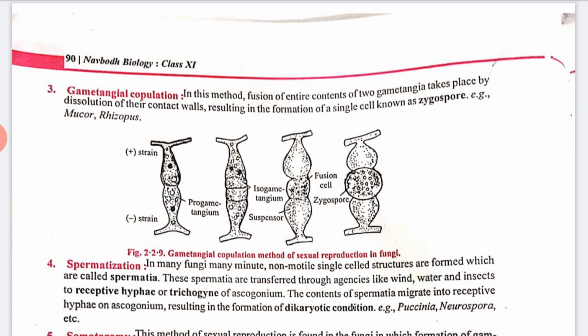Now next we have spermatization. In many fungi, many minute, non-motile single-celled structures are formed, which are called spermatia. These spermatia are transferred through agencies like wind, water and insects to the receptive hypha of the ascogonium. Clear?